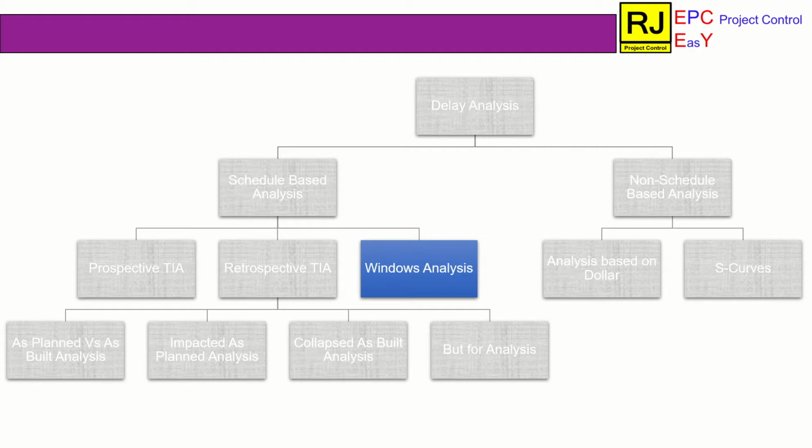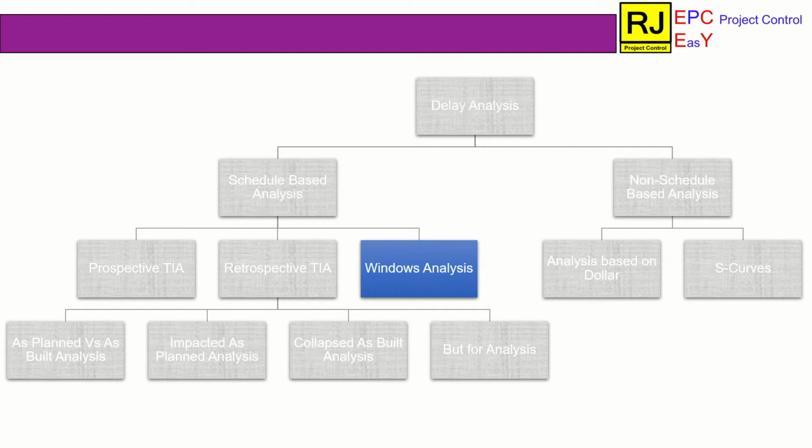The second one is impacted as planned analysis, where a fragment of delay events will be inserted in the baseline schedule and the difference in finish date of the baseline schedule and impacted as planned schedule will be the measure of delay.